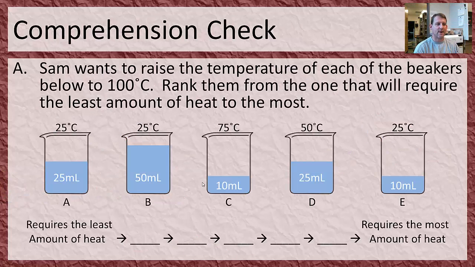All right, so in this comprehension check, what we want to do is raise all these beakers of water up to 100 degrees Celsius. So we have the same goal in mind of 100 degrees Celsius for all of them. The question is, which one's going to require the least amount of heat and which one's going to require the most heat in order to get them there? And heat's used correctly here because we're talking about how much energy is being added. So which one's going to take the least to most heat?